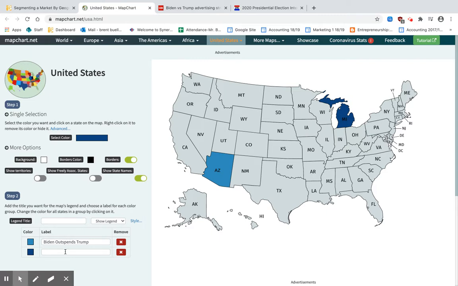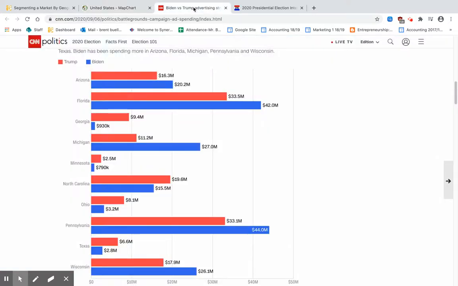When this comes up, this is why I like this website. It's so simple. It prepares the label for you. I'm going to say Biden spends double of Trump. I don't know, you could come up with a less clumsy way of saying that, but I'm doing that on the fly here. So there's our Michigan.